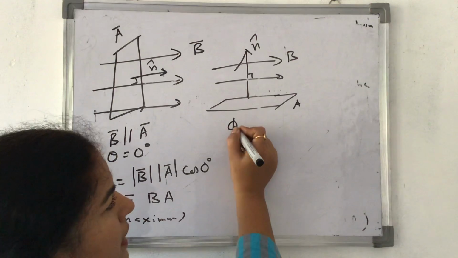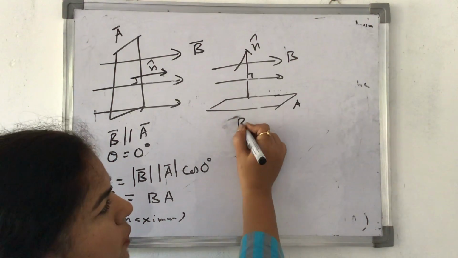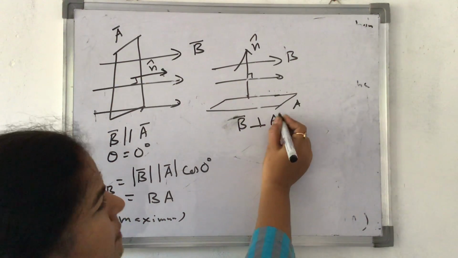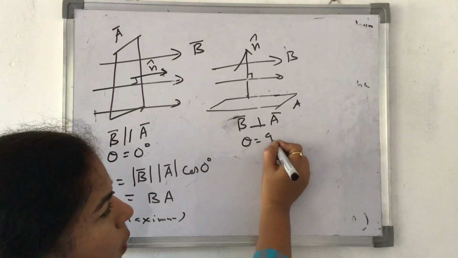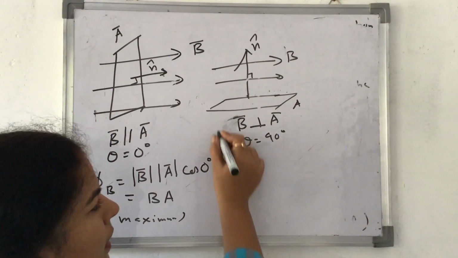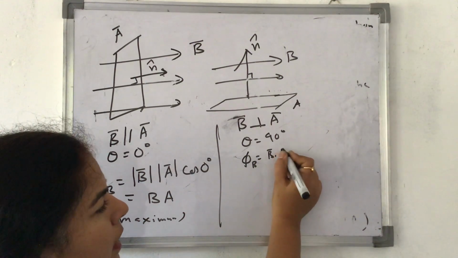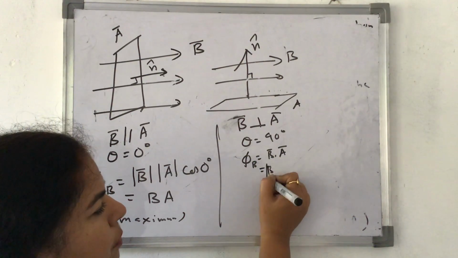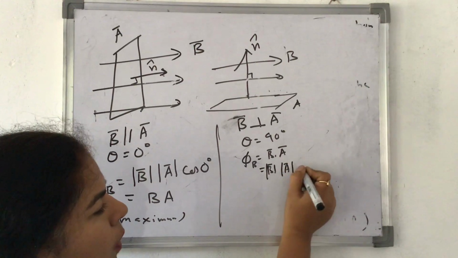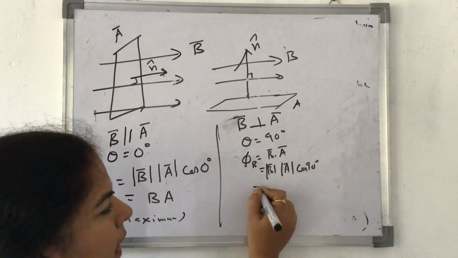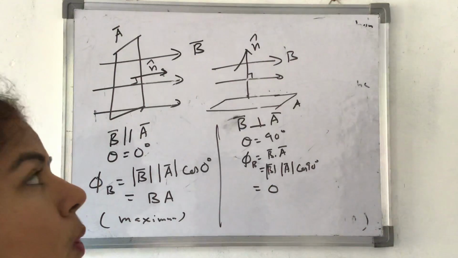In this case, B is perpendicular to A. Since B is perpendicular to A, theta is equal to 90 degree. And here phi B is equal to B dot A, which is magnitude of B, magnitude of A, cos of 90 degree. As we know, cos 90 degree is 0, so this becomes 0.